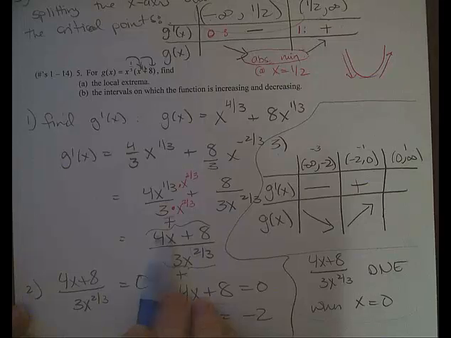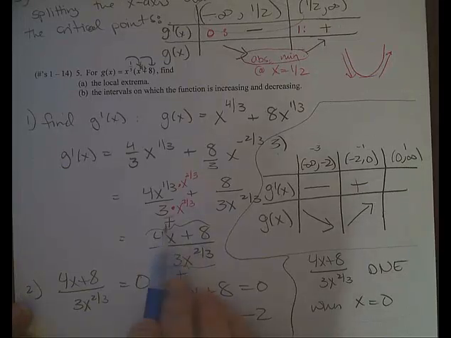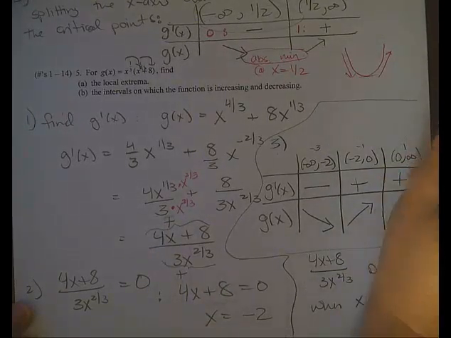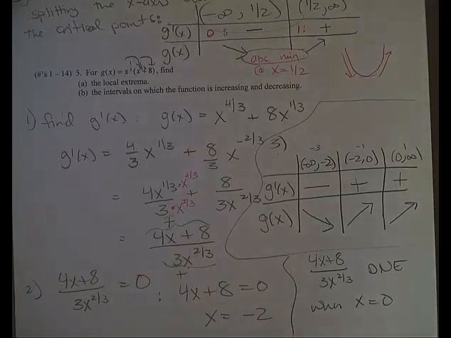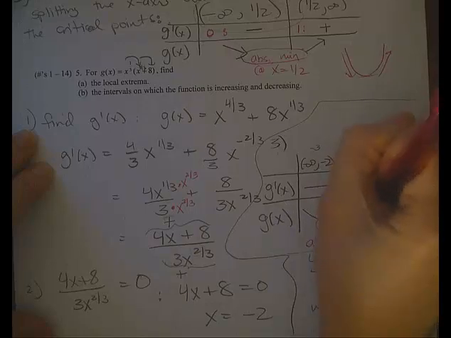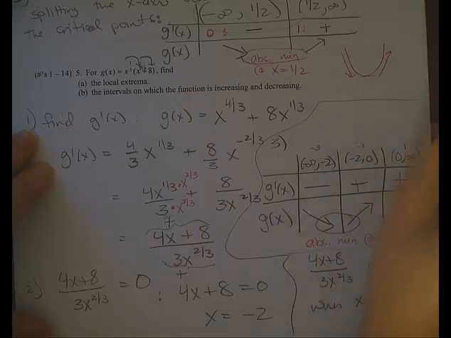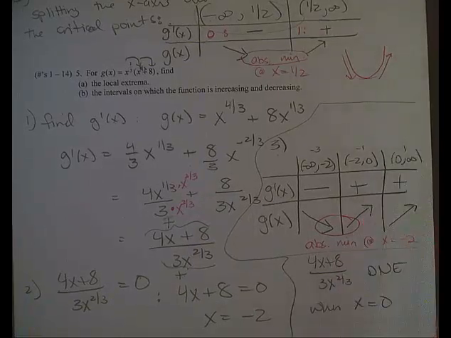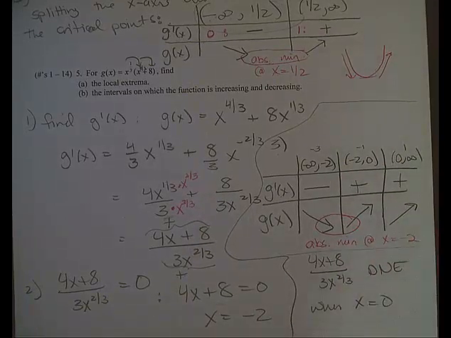Now I pick a number between 0 and infinity, like 1. Plug 1 in there, I get 4 times 1 is 4, plus 8, that's positive. The denominator is always positive. Positive divided by positive is positive. So the function is still increasing. So I know here that I have an absolute min at x equals -2. And I have no extreme value at x equals 0 because the function did not change direction.